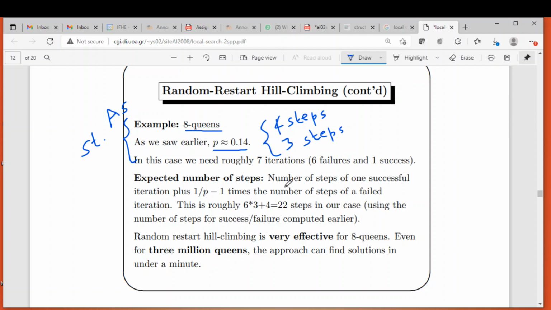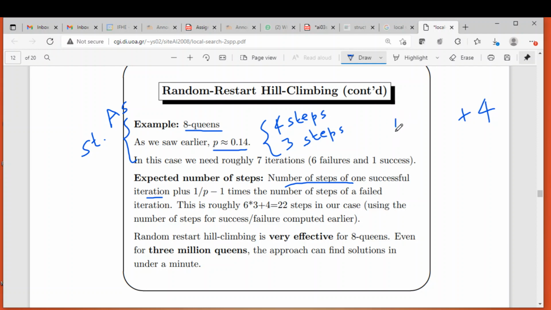It is the number of steps of one successful iteration. That is fine, because only in the last iteration will it be successful, so we have to include that. But to that we have to add something else. What is that? Plus 1 by p minus 1 times the number of steps of a failed iteration. So p is this probability.